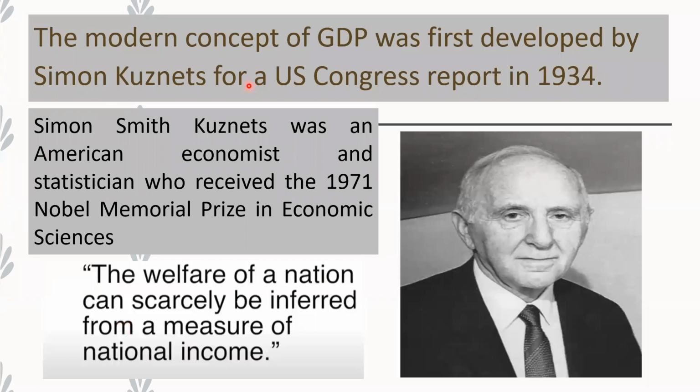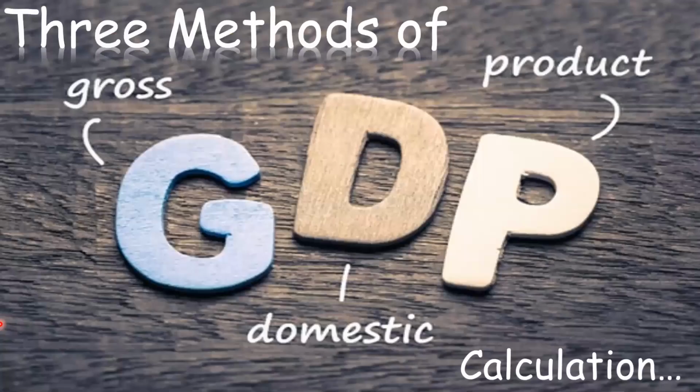The modern concept of GDP was first developed by Simon Kuznets for a US Congress report in 1934. Simon Smith Kuznets was an American economist and statistician who received the 1971 Nobel Memorial Prize in Economic Sciences. He says the welfare of a nation can scarcely be inferred from a measure of national income.